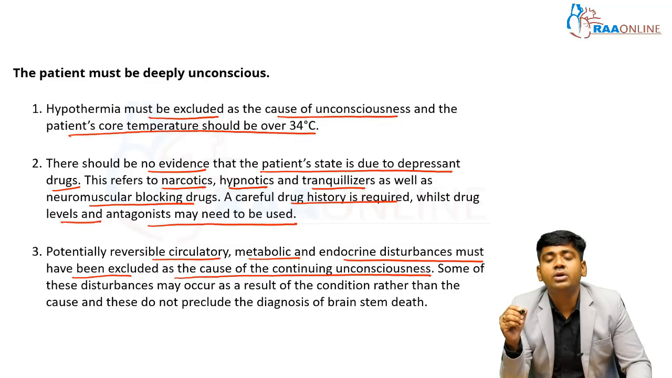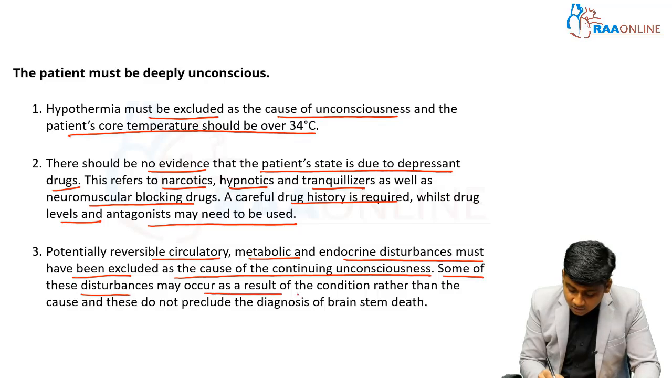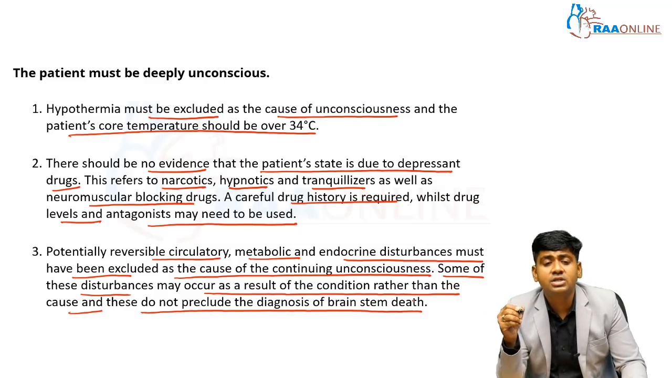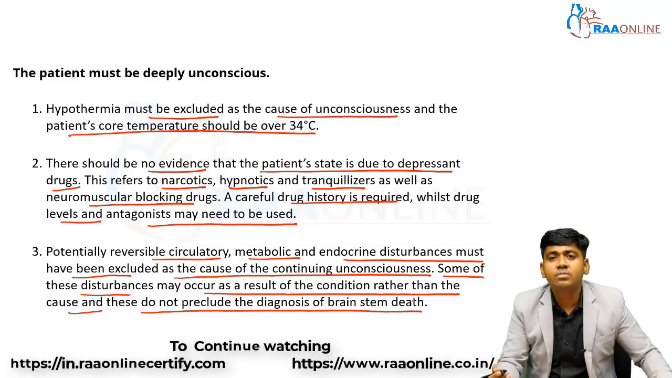If you suspect, a potentially reversible circulatory, metabolic or endocrine disturbance must be excluded as the cause of continuing unconsciousness. There should not be any circulatory, metabolic or endocrine cause producing unconsciousness. Some of these disturbances may occur as a result of the condition rather than the cause, and these do not preclude the diagnosis of brainstem death. So before testing the brainstem, or declaring a patient brain dead, or carrying out different tests of brain death, we should rule out this type of history: hypothermia, drugs, and potential circulatory, metabolic and endocrine disturbance. This should be ruled out before testing the patient to be brain dead.